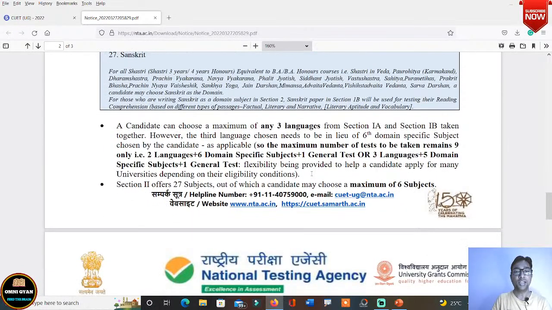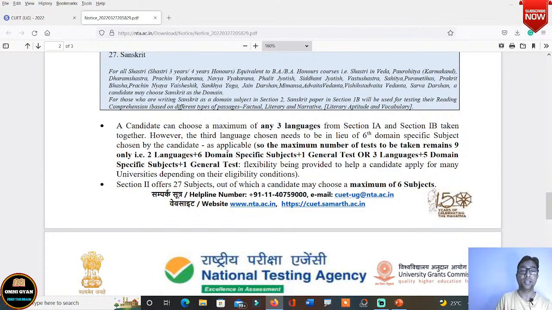Anyways, a candidate can choose a maximum of 3 languages from section 1A and section 1B taken together. Now you can choose 3 languages, maximum 3 languages you can choose from section 1A and section 1B taken together. So 1A and 1B mixed, you can choose maximum 3 languages, not more than that. However, the third language chosen needs to be in lieu of 6 domain-specific subjects chosen by the candidate as applicable. So the maximum number of tests to be taken remains 9 only. 2 languages you can choose plus 6 domain-specific subjects plus 1 general test, or 3 languages plus 5 domain-specific subjects plus 1 general test. अब यहाँ पे एक criteria दिया गया है.